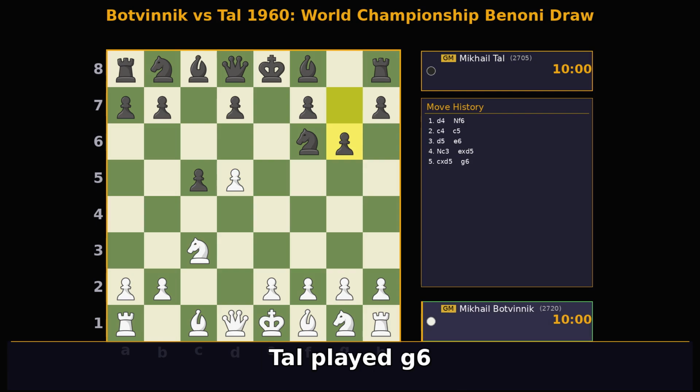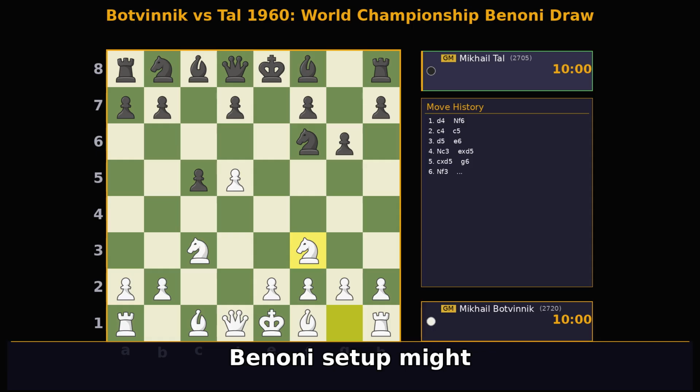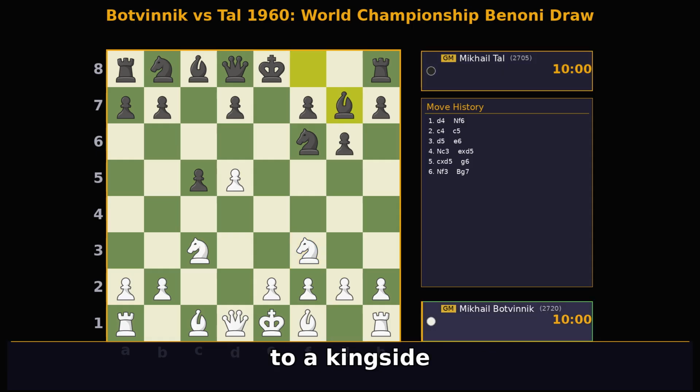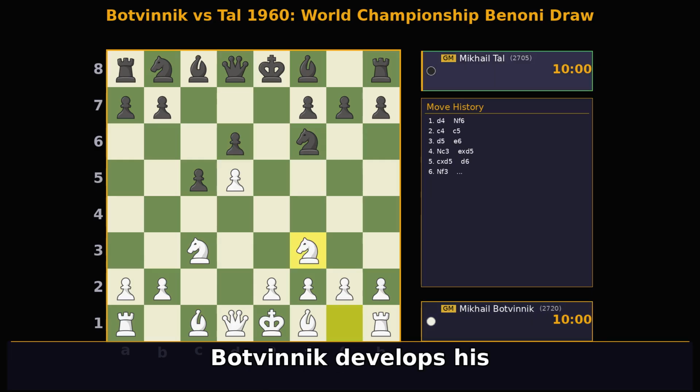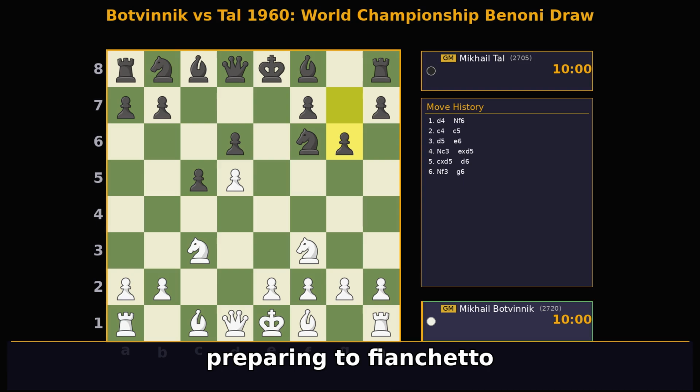Had Tal played g6 here, a common Benoni setup might follow with Nf3 and Bg7, leading to a kingside fianchetto. Tal plays d6, solidifying his central pawn structure and creating a strong anchor for his pieces. Botvinnik develops his king's knight to Nf3. Pushing e4 right away could have offered some immediate counterplay, but Botvinnik opts for solid development. Tal continues his plan with g6, preparing to fianchetto his dark-squared bishop.